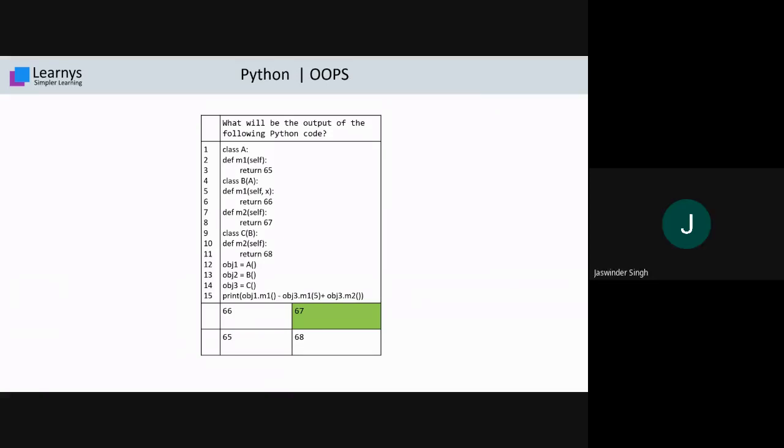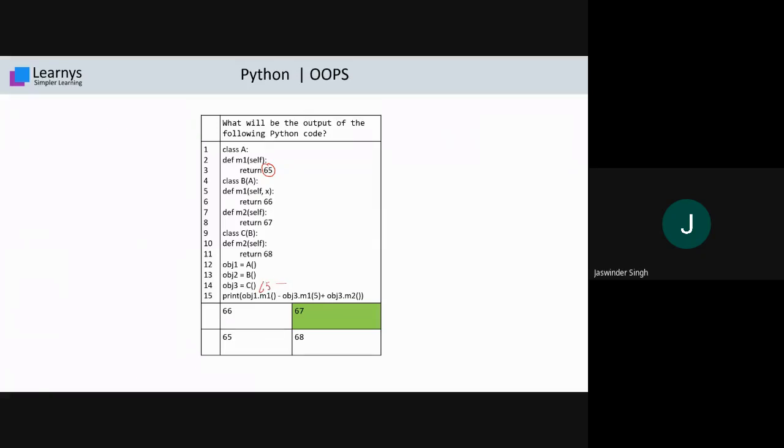Okay, Shivangi, if you see, we have statement numbers 12, 13, and 14. Here we create objects of classes A, B, C. At statement number 15, we have obj1.m1. It means we are calling the function of object1, that is part of the class. So it will return the value 65. If you see, it returns 65.